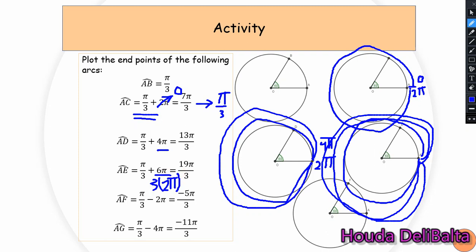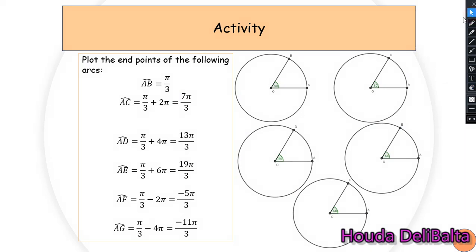Then every time I have an even number multiplied by pi, that means it is a multiple of 2 pi. And since 2 pi is coincident with 0 because it corresponds to 360, every time I have a multiple of 2 pi, 4 pi, 6 pi, even in negative, this even number multiplied by pi is equivalent to 0, and what remains is only this value, pi over 3.